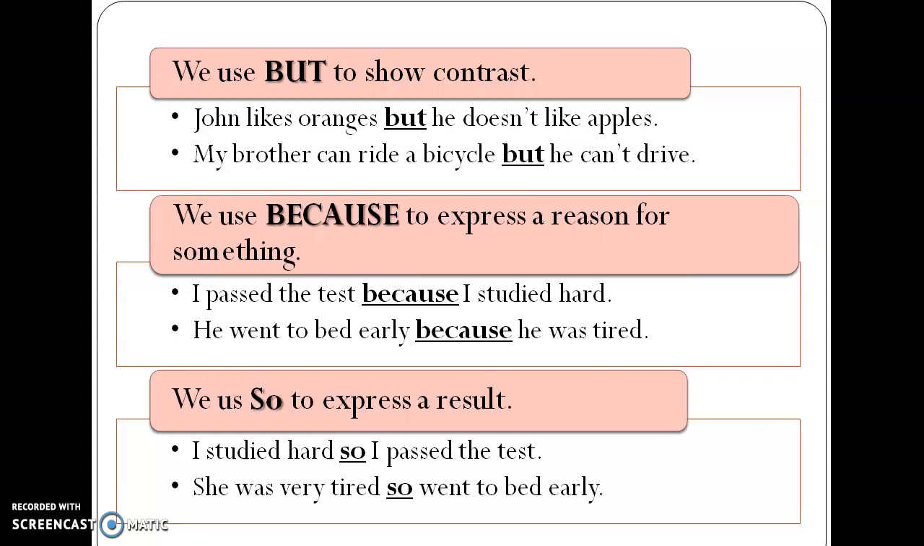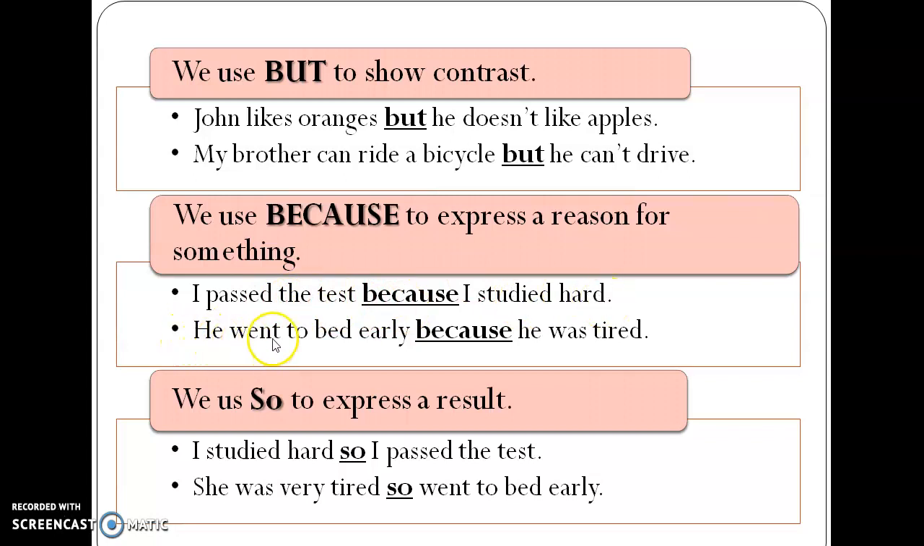Our next conjunction is because. We use because to express a reason for something. That means we use because when we are giving some reason. For example, I passed the test because I studied hard. Why have you passed the test? Because you have studied hard. So over here you have given your reason why you have passed the test.